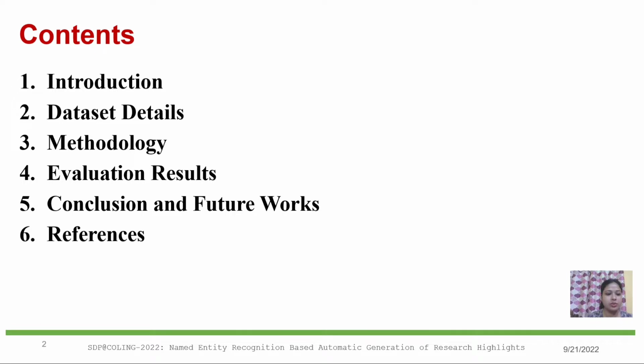Firstly, I will discuss the overview of our paper. Then I will discuss the dataset details and the data processing part. In the methodology section, I will explain the methods we used. In the evaluation results part, I will show you our model results, then comparison with some previous works, manual evaluation details, and some sample model-generated summaries also. Then I will highlight the conclusion and some future work. At the end, we have added some references.